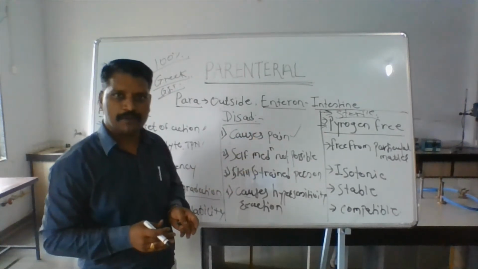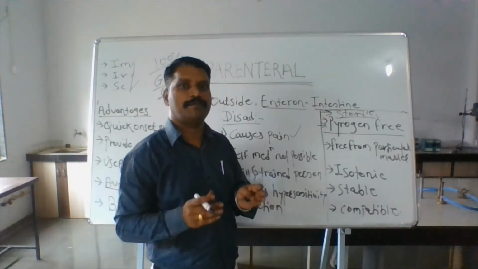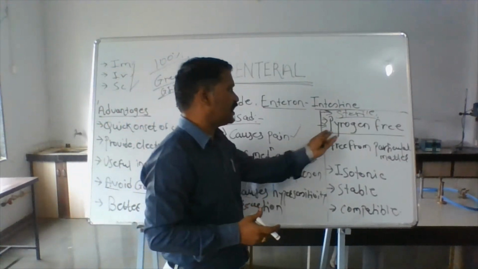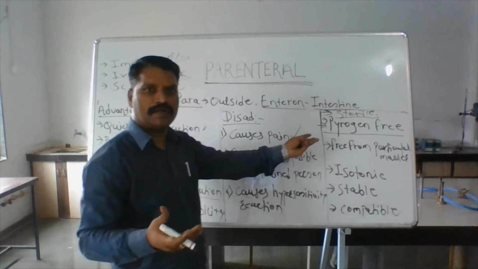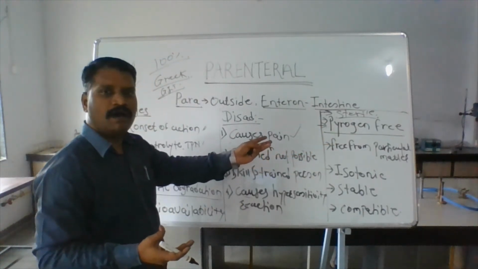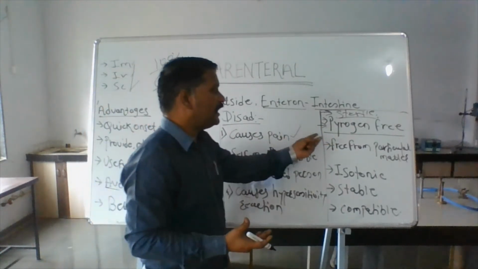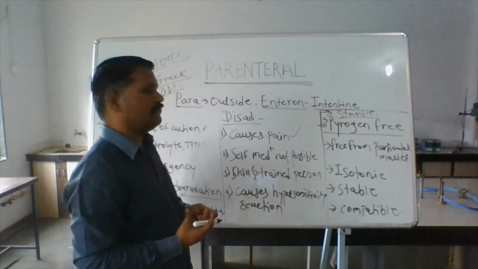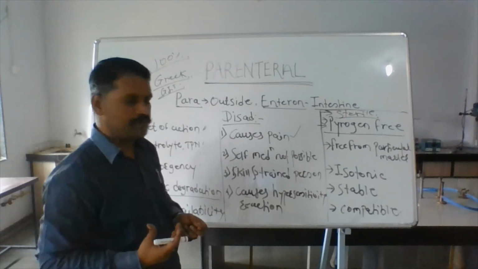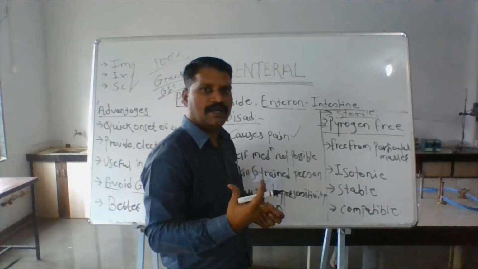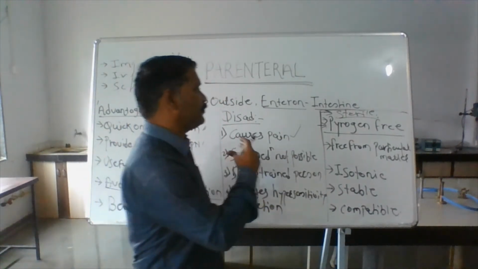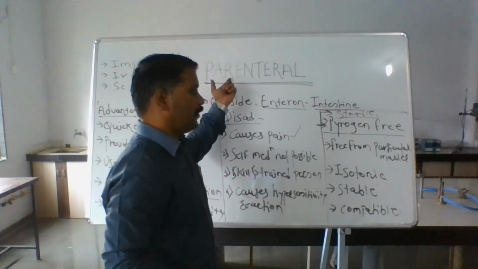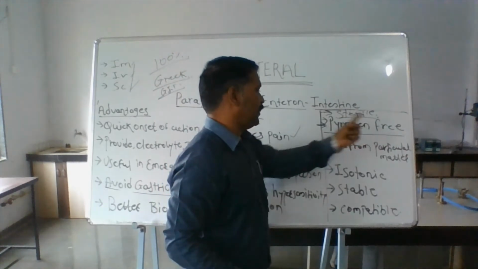So what are pyrogens? Pyrogens are metabolic products of microorganisms. There are many sources of pyrogen contamination. The vehicle or water is the biggest source of pyrogen contamination. And how do we detect the presence or absence of pyrogens in our preparation? By using some official tests, the rabbit test and the LAL test, you can detect the presence or absence of pyrogens. So the preparation should be pyrogen free.